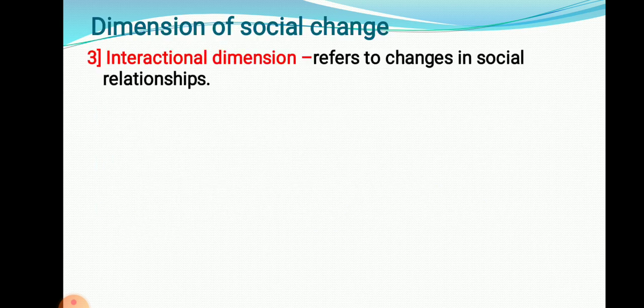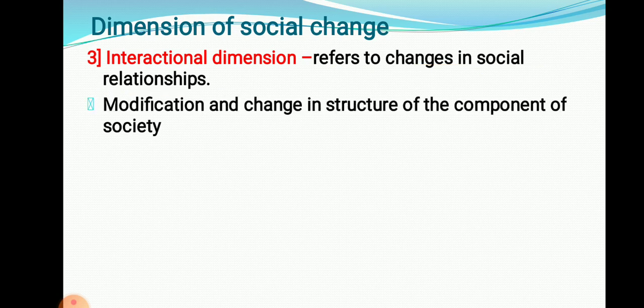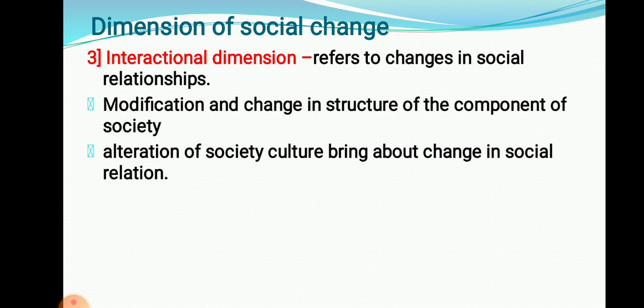Now the next one is the interactional dimension. The first one is the structural, the second is the cultural dimension, and the third is the interactional dimension. Interaction means the way of communication or relation. It refers to change in social relationship. When social relationships change, we can say that social and cultural change is occurring. Modification and changes in the structure and components of society: if the structure of society or its components change, we can say that social change occurs.